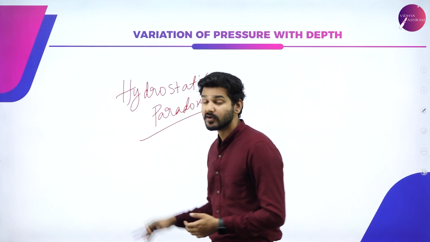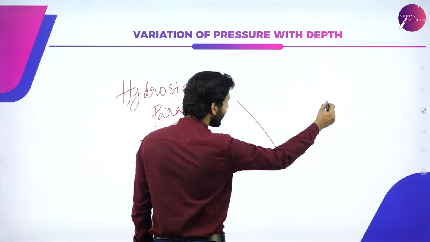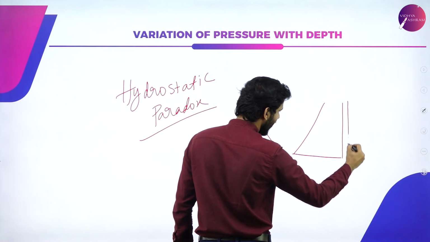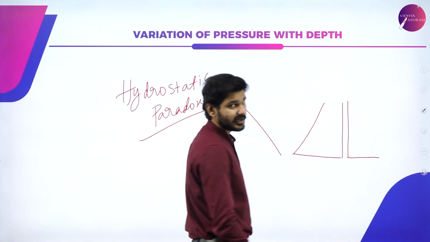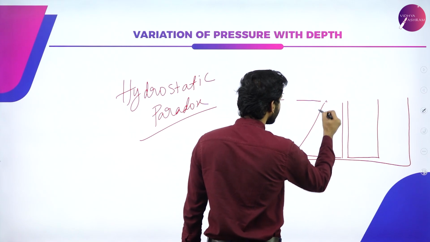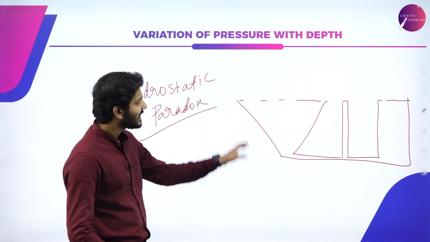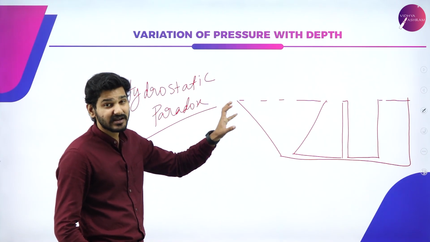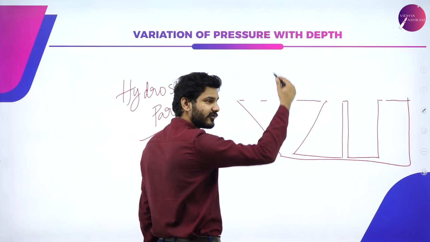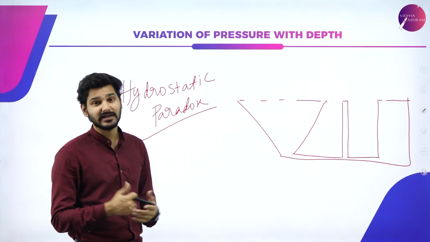Let's take water, for example. If I have water, let's say I am filling water in 3 containers having 3 different shapes. And I'm going to fill each of these containers up to the brim with a liquid, let's say water. One is an inverted cone, one is like a narrow flask, and one is a broader flask. So I'm going to fill these with water and see what happens.